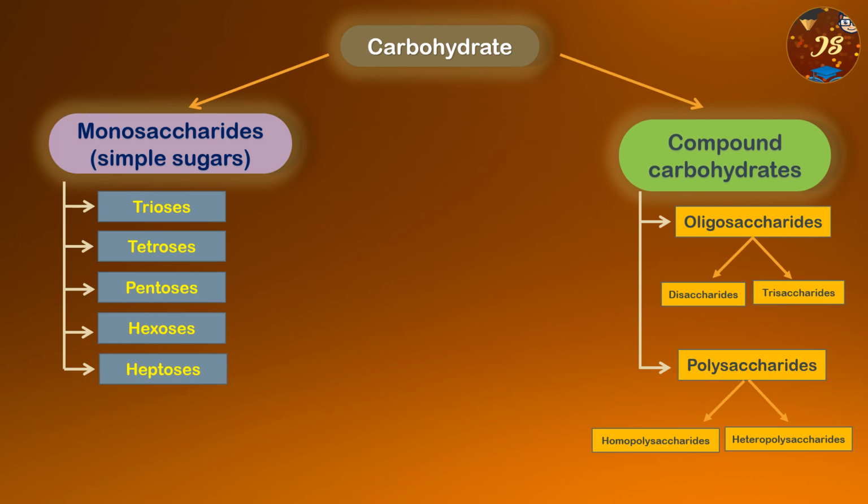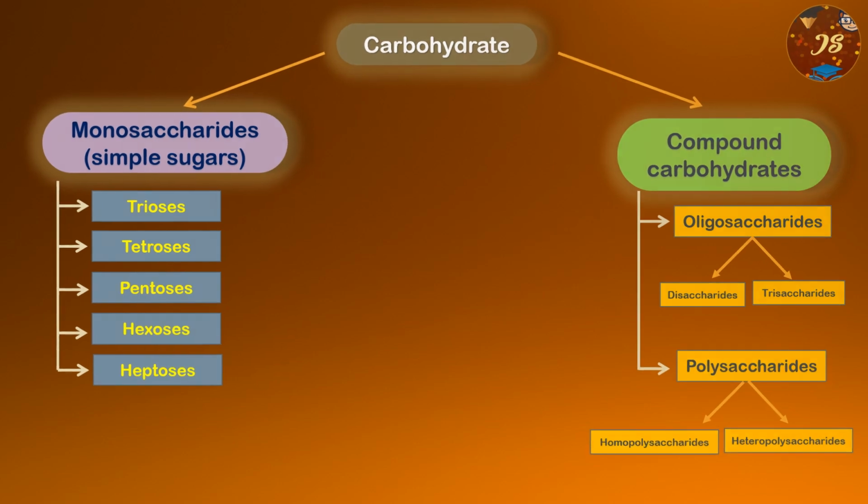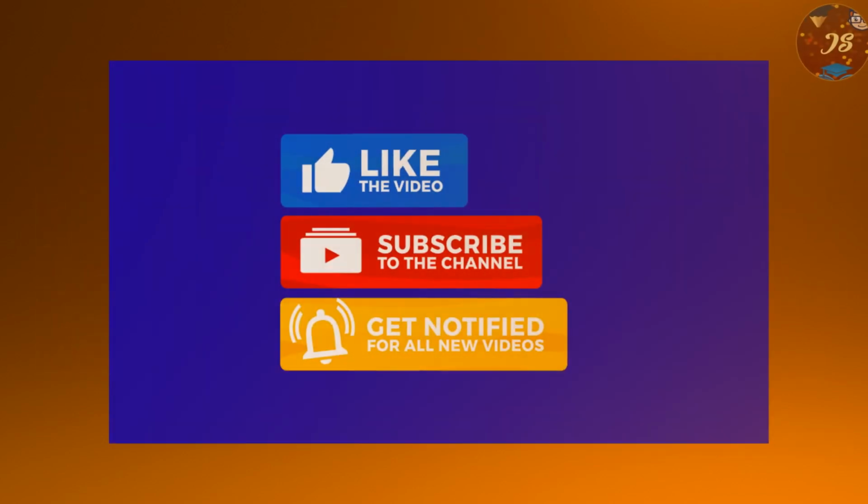So compound carbohydrates can be broadly classified into oligosaccharides and polysaccharides. These oligosaccharides are further classified into di and trisaccharide, but the polysaccharides are again classified into homopolysaccharides and heteropolysaccharides. So the classification of carbohydrate is like this. Hope you understood well with all the examples I have described.